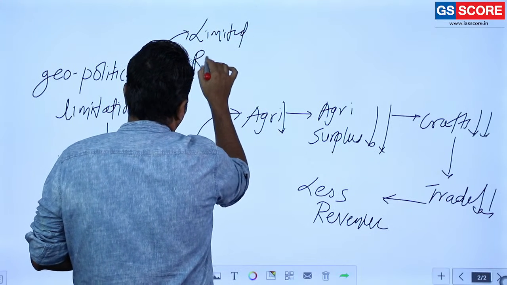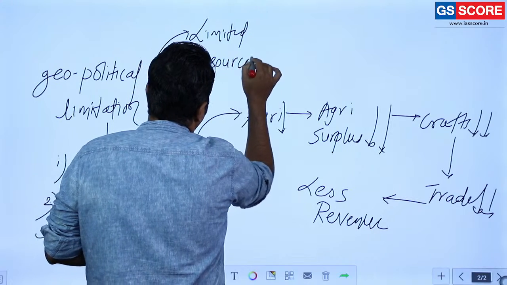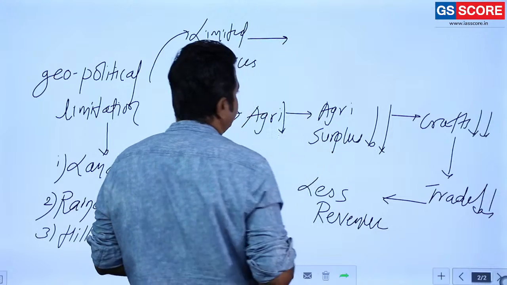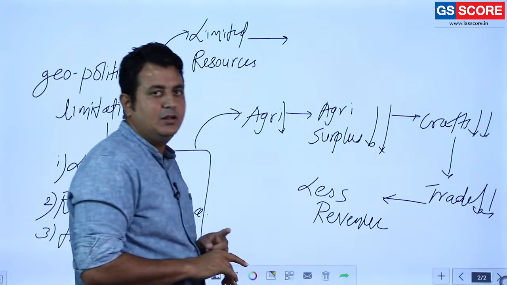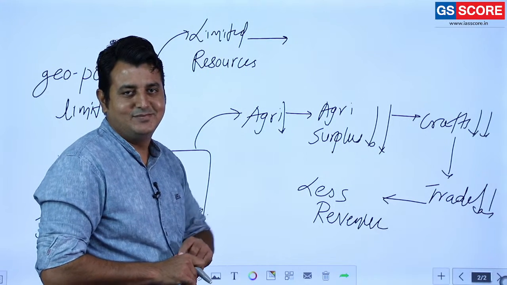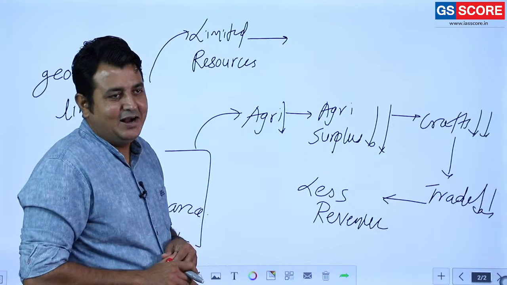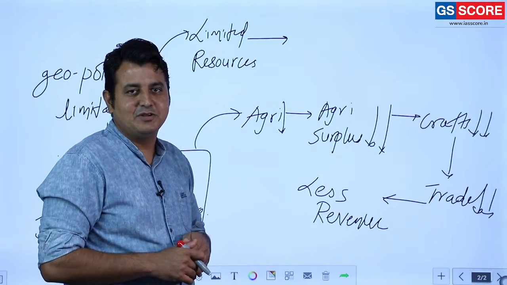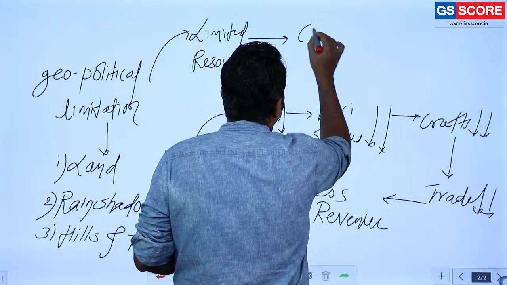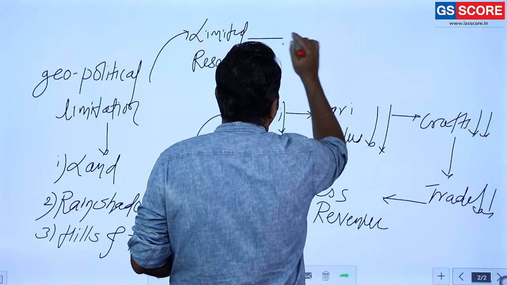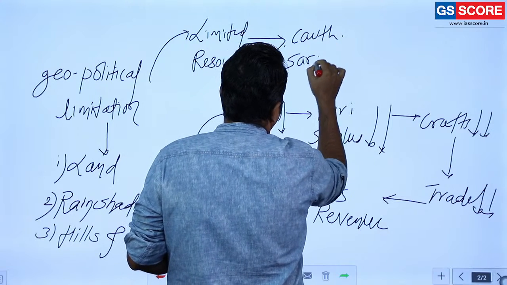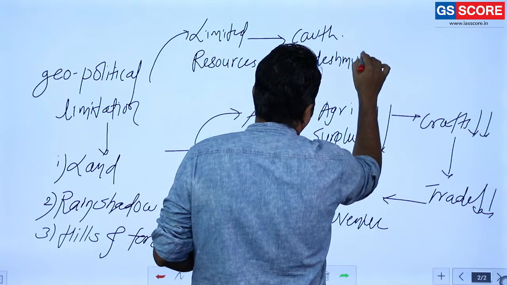So it forces the Marathas to accept what we can call ransom, or grants, or whatever it may be. It forces them to use taxes like Chauth, Sardeshmukhi,